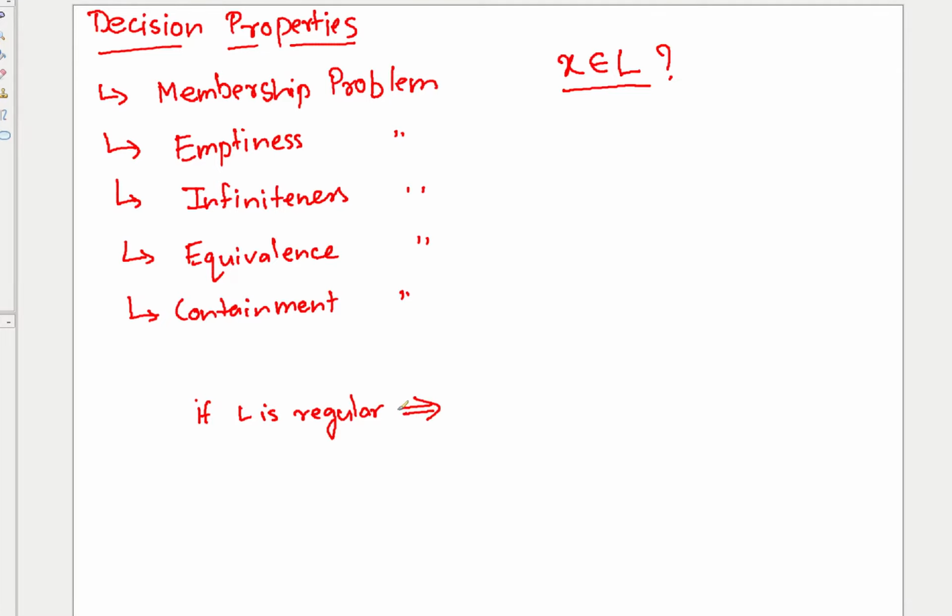To check the membership problem, you can design a finite state machine for L. Once you design it, the next step will be to simulate it.